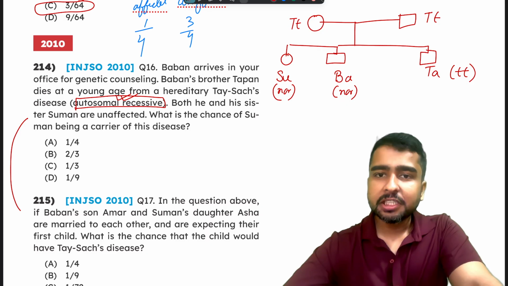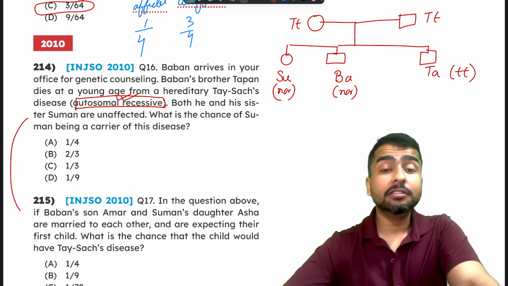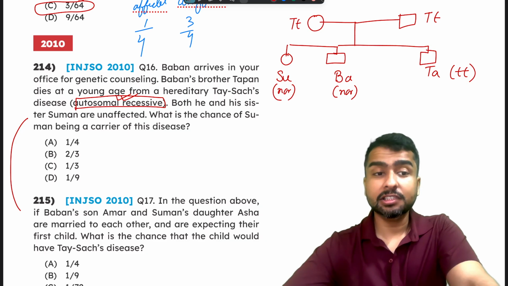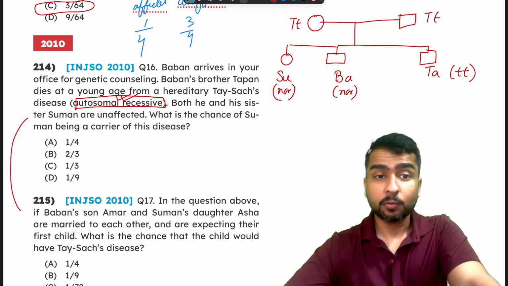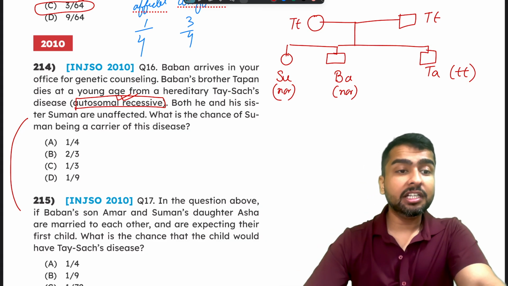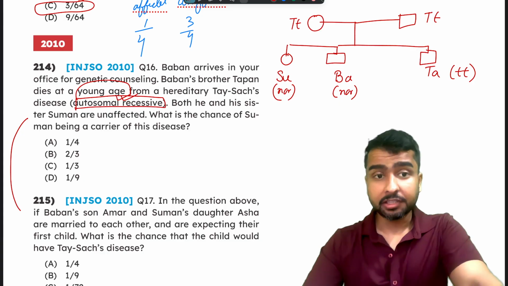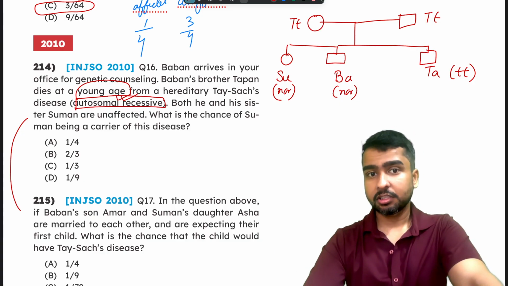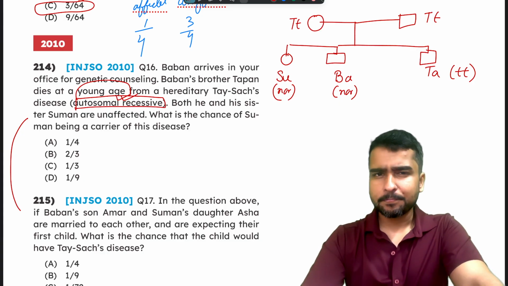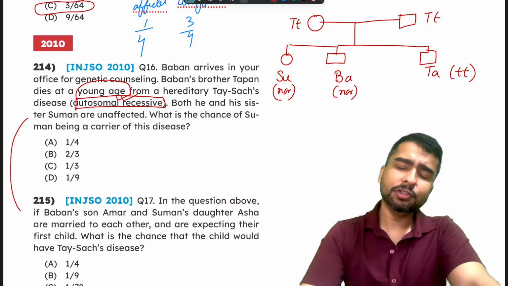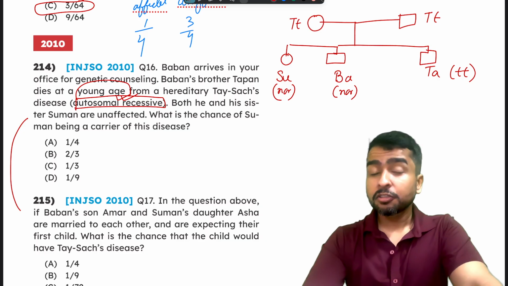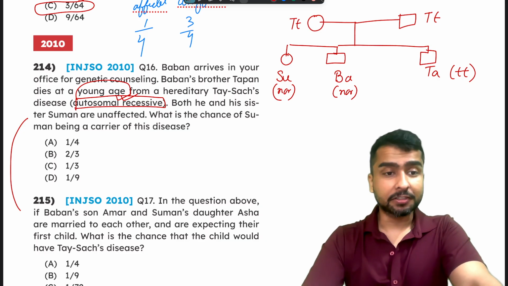Why? Because if anybody had it completely recessive, then they would also die. Why? Because young age death happens due to autosomal recessive disorder, that is this, right? If they had died, they would never reproduce. If they wouldn't reproduce, they wouldn't have children. So both of them must have been carriers.